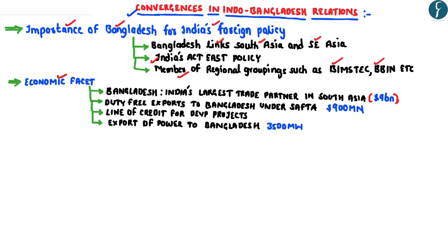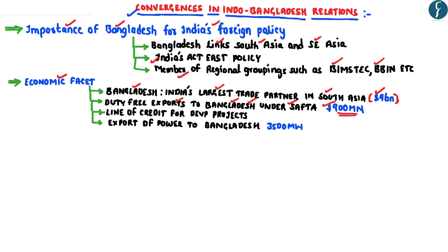The economic relationship between the two countries has seen a fillip in recent years, wherein Bangladesh has emerged as India's largest trade partner in South Asia, and the annual bilateral trade between the two countries presently stands at $9 billion. Further, under the South Asian Free Trade Agreement, India has enabled Bangladesh to export its goods to India at 0% customs duty, and this has enabled Bangladesh to increase its exports to around $900 million every year.